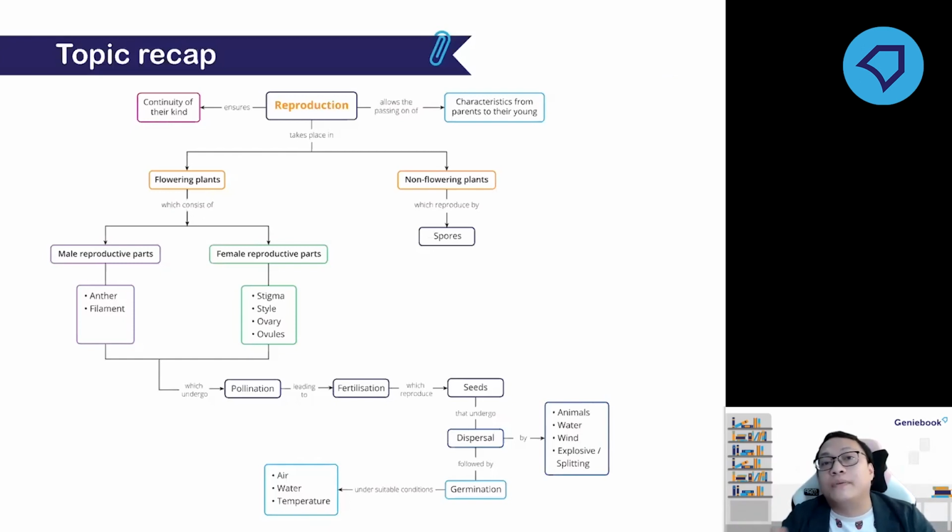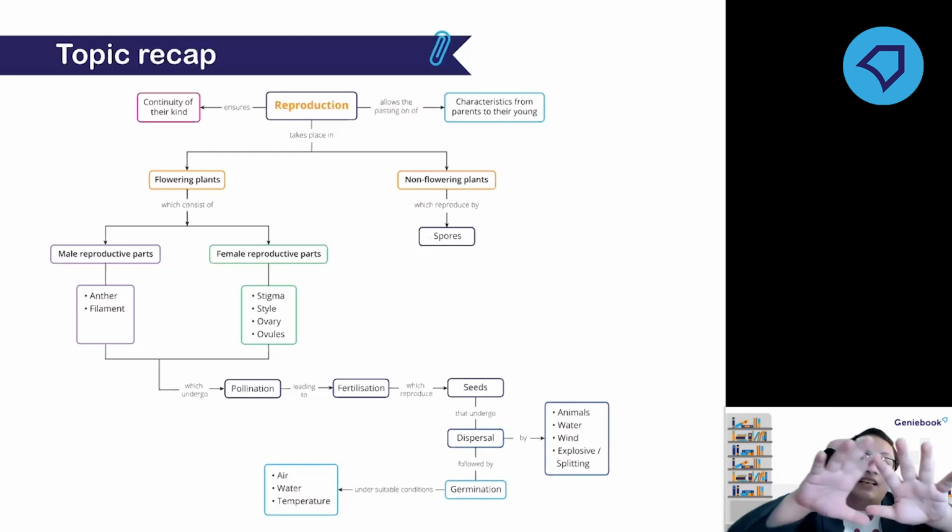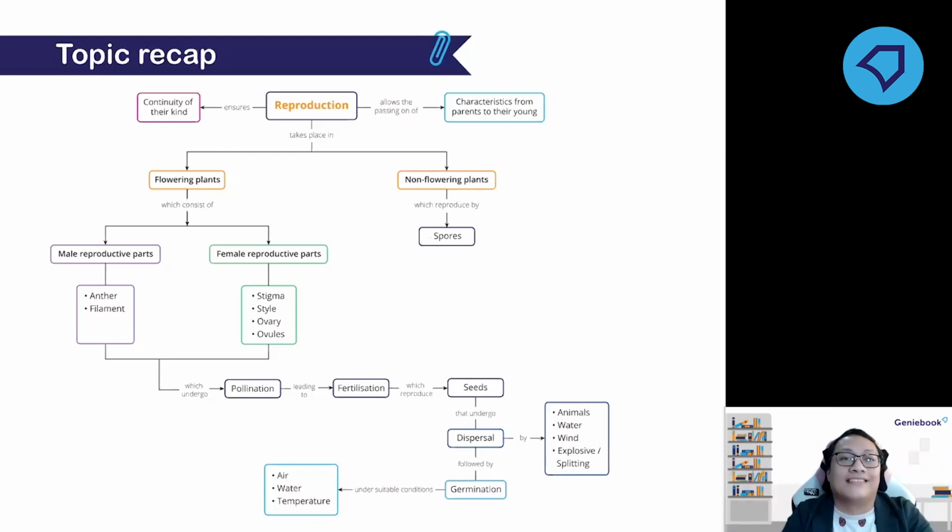What is the difference between ovule and ovary? So ovary is the outer part, the part where it contains ovules inside. So ovules are always found inside the ovary. Now, my question is related to this.